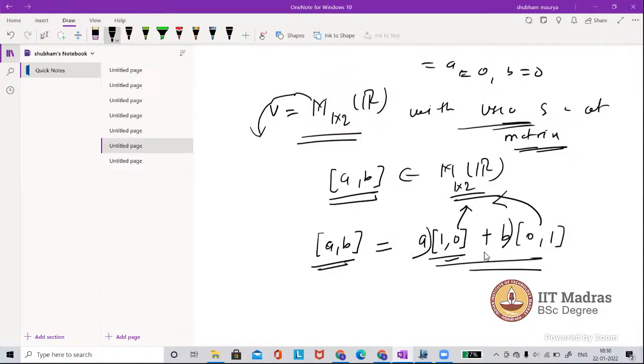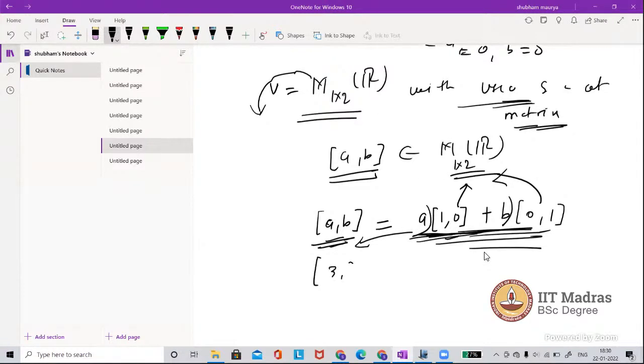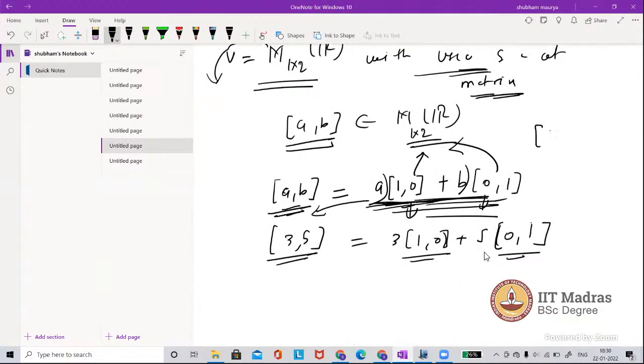And actually this is a linear combination: the matrix (a, b) can be written as a linear combination of these. Take a particular vector like (3, 5): this is 3 times (1, 0) plus 5 times (0, 1). So these two matrices (1, 0) and (0, 1) play a crucial role, and any general vector can be written as a times (1, 0) plus b times (0, 1).